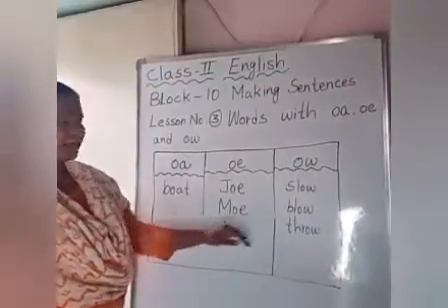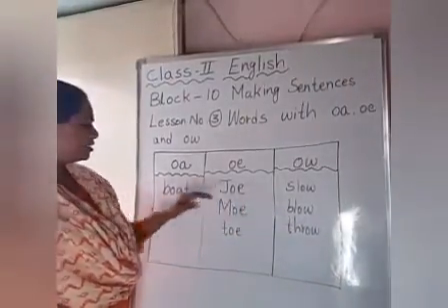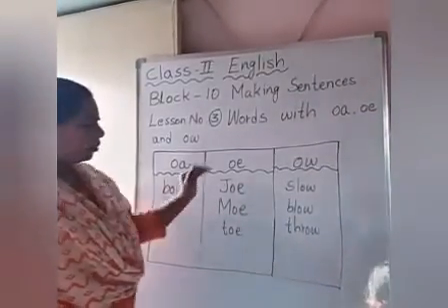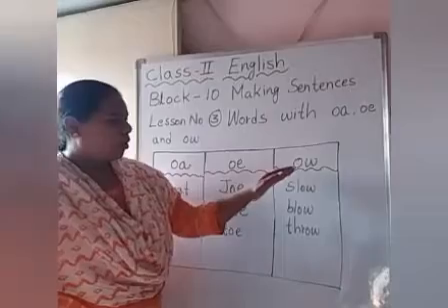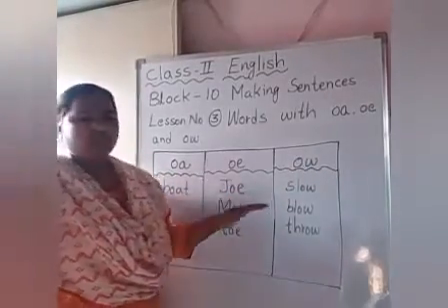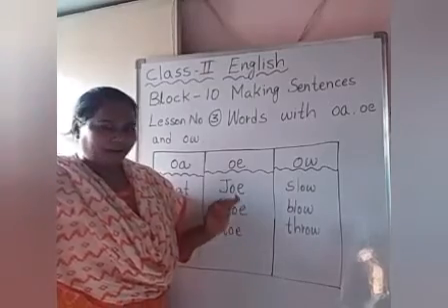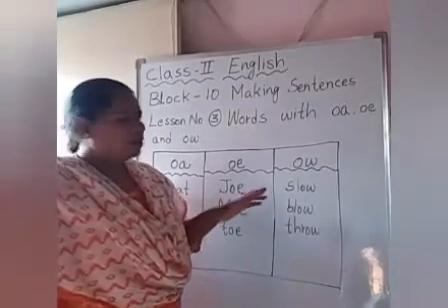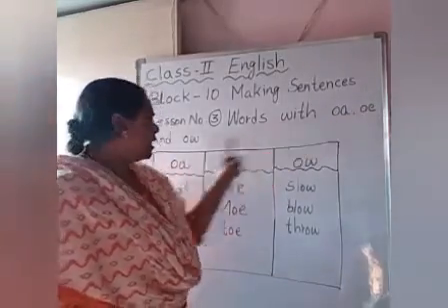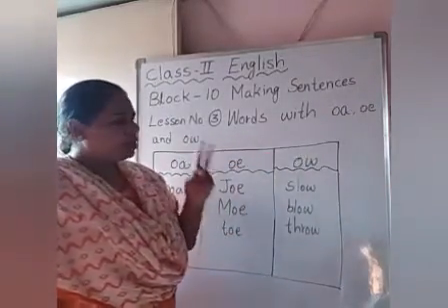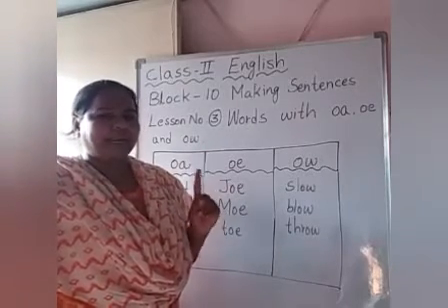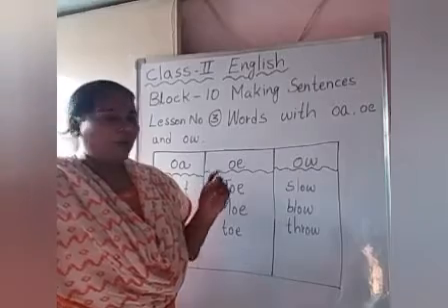Children, here a table is given. So we are writing OA words in one column, OE words in one column, OW words in one column. Okay, children, all these words we have learnt in the poem. Fine. So now I am going to explain what is the same in OA, OE and OW. When two letters come together and make one sound, we call it a letter team or vowel team.